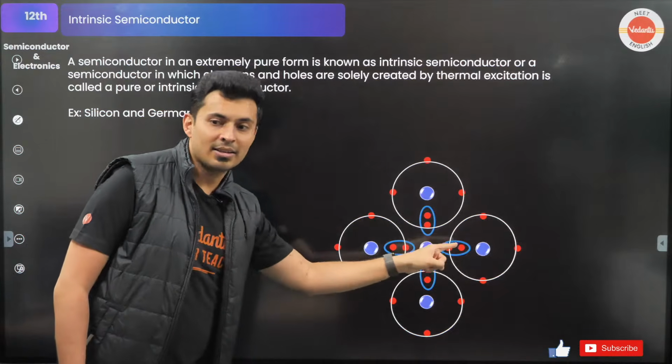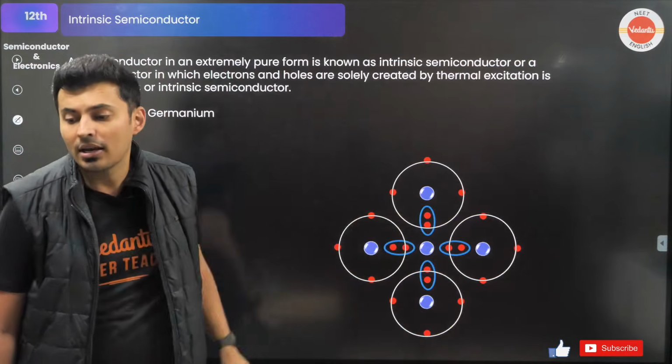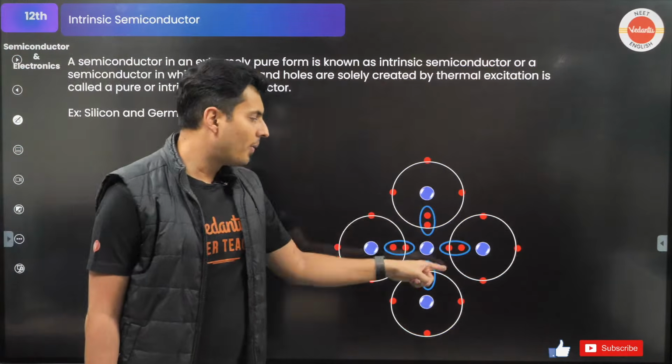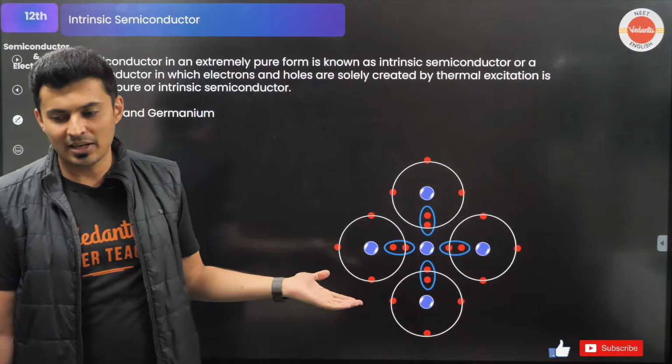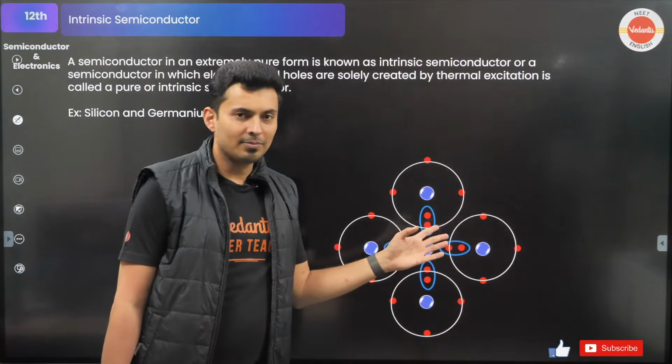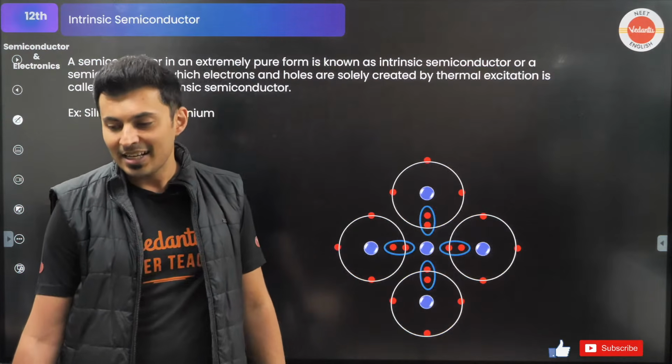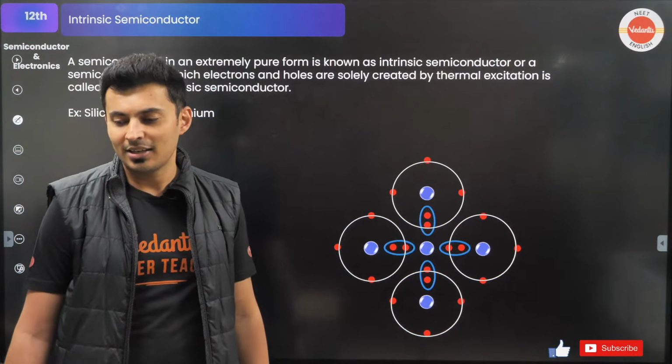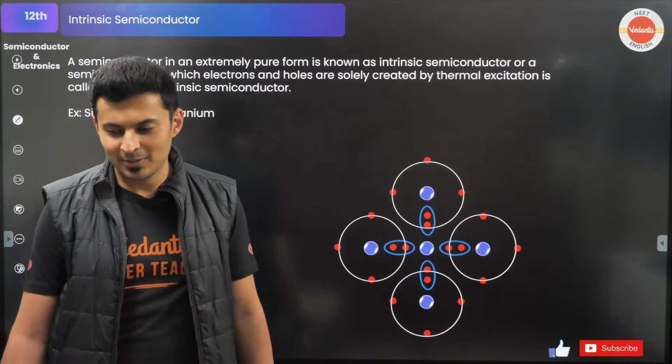What kind of bonds are these? Are they covalent or are they ionic? Come on guys, you know organic chemistry. Definitely they are covalent bonds. Yes, very good.